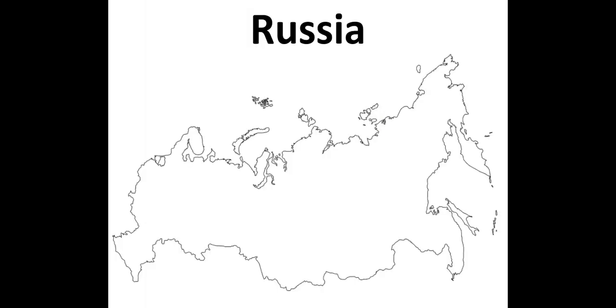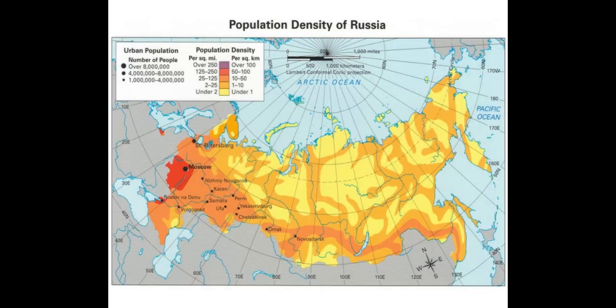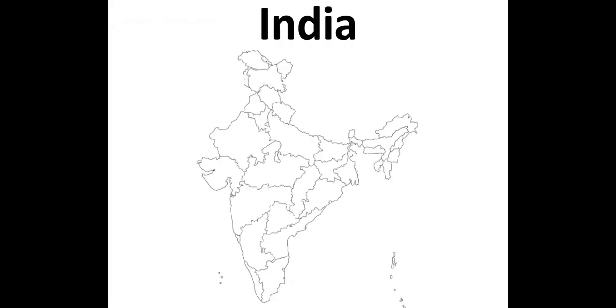Russia. Again, if you need to pause, pause now. Okay, now that you've unpaused, the most populated part of Russia is the far western side, huddled around Moscow on the quote unquote European side of Russia. India. As you notice, we're looking at big countries, very populated countries.